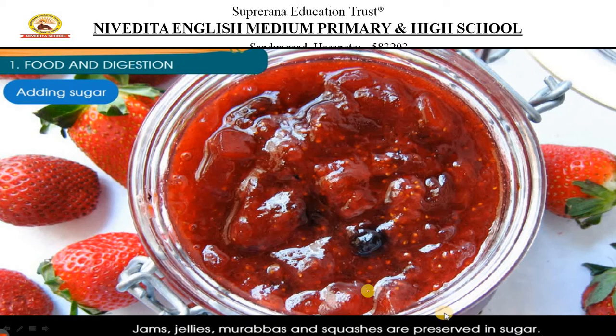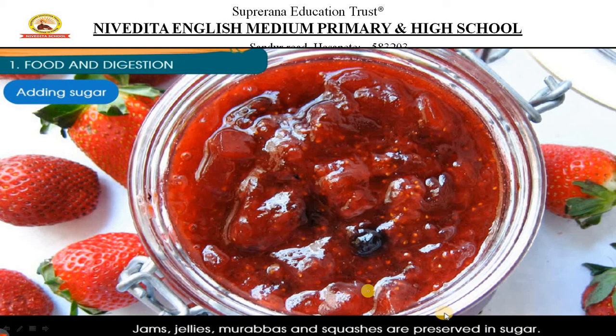Those people who have eaten murabbas, they know. You can ask in your homes what murabbas are. And squashes. So these are some of the dishes. See, many people eat jams with bread. Some people eat with chapatis, rotis, rolls. There are different things where we use all these things. You can even eat them directly.